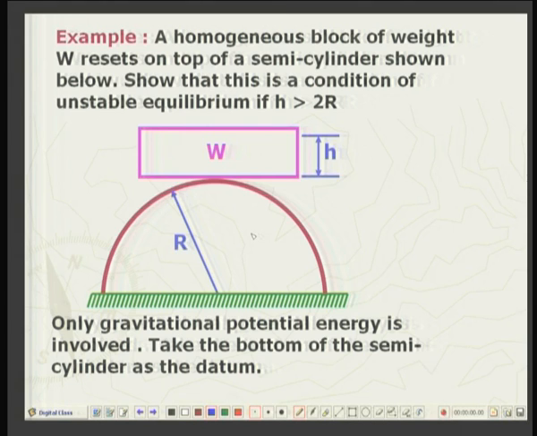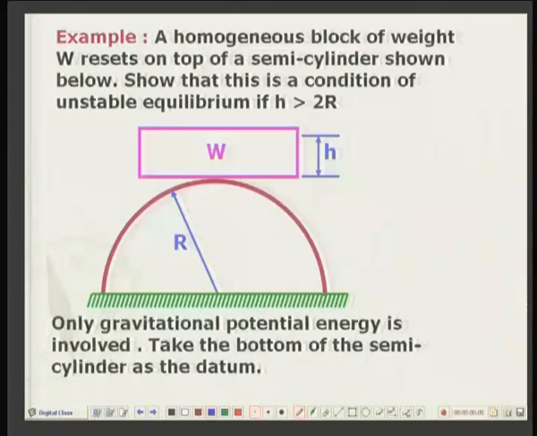Let me take up another example, which is a very interesting example. Here is a homogeneous block of weight W which rests on a dome which is in a form of a semi-cylinder, and show that this condition is unstable if h, this height of the block, is greater than 2r, that is the diameter of this dome, or twice the radius of this dome.